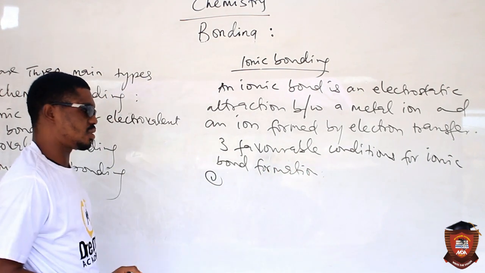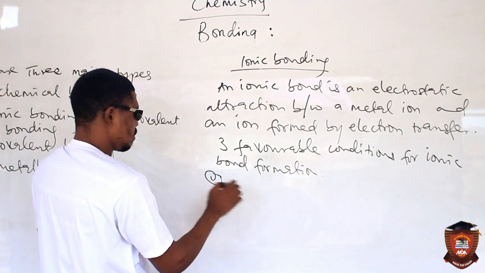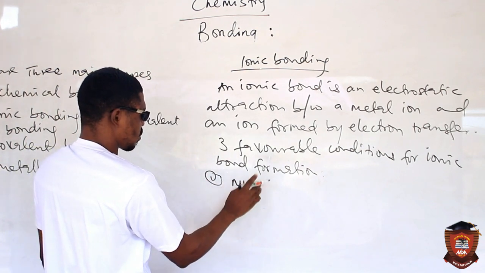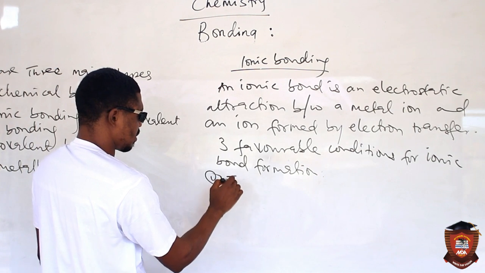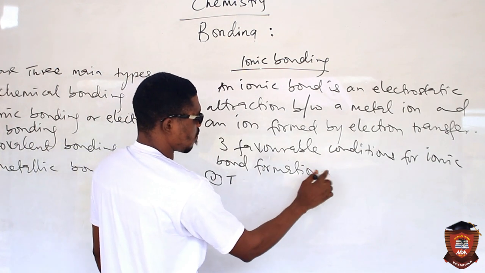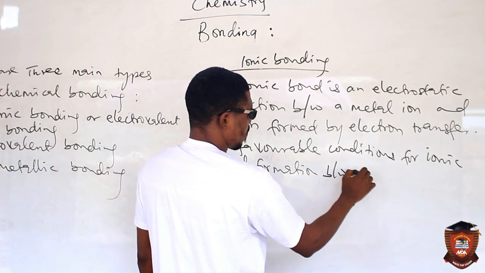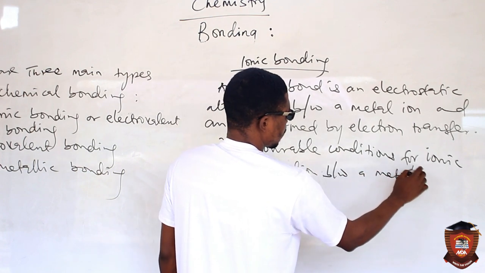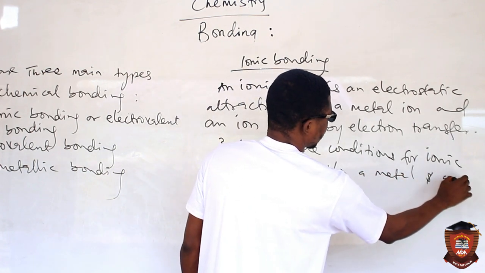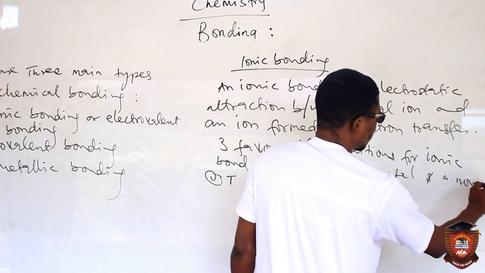One is the number of valence electrons. One is that, for ionic bond formation between a metal and a non-metal, let's just be specific.